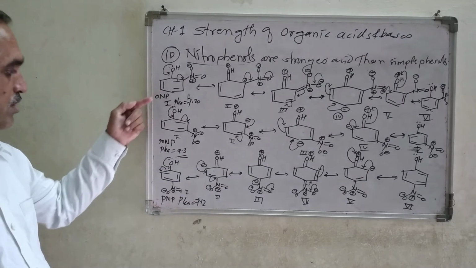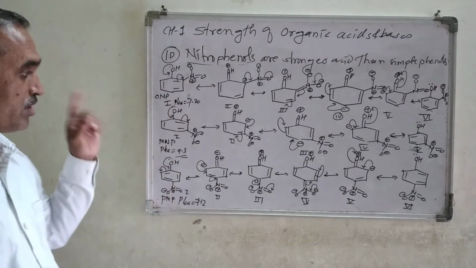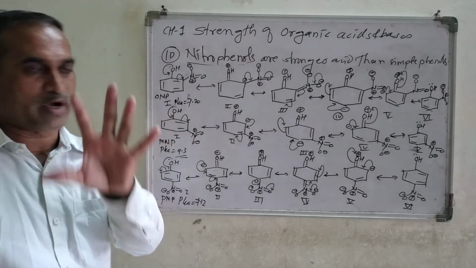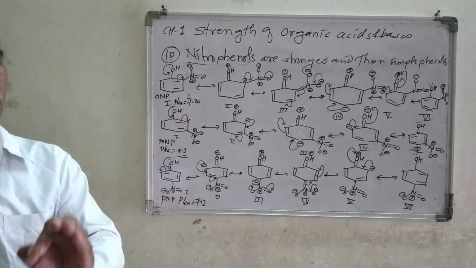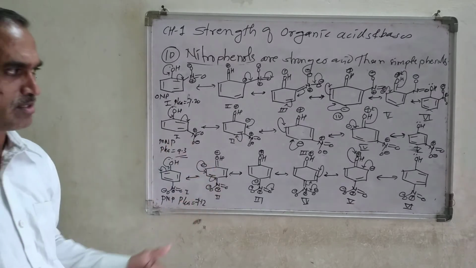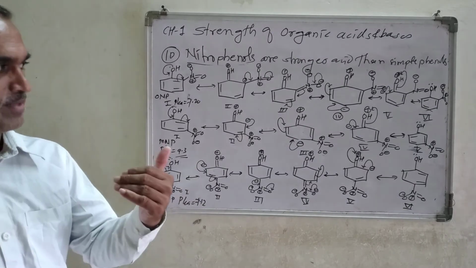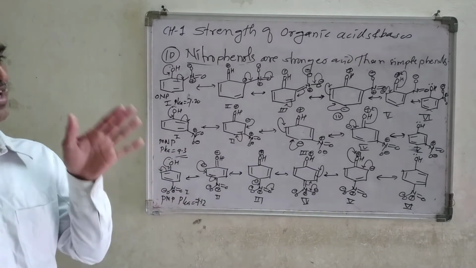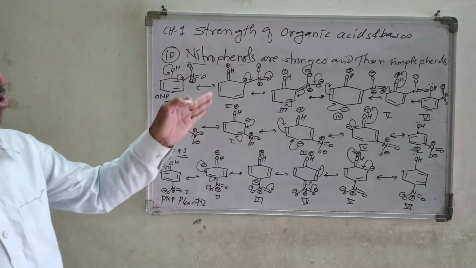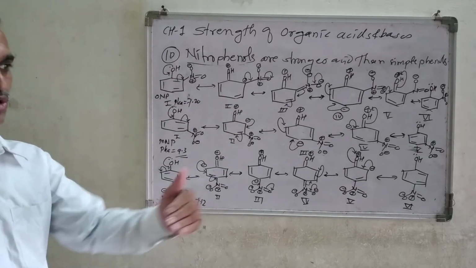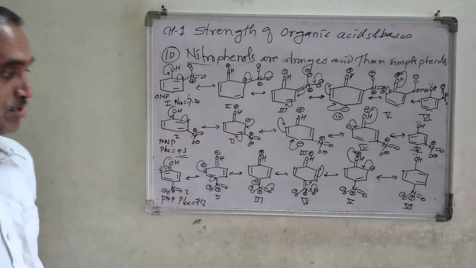Remember, ortho-nitrophenol and para-nitrophenol are stronger than meta-nitrophenol, because in meta-nitrophenol there are 5 structures, whereas in ortho-nitrophenol we get 6 resonating or canonical structures. As the number of resonating structures increases, the stability of that compound increases, and here you can remember the acidity of this structure goes on increasing depending upon the number of structures.